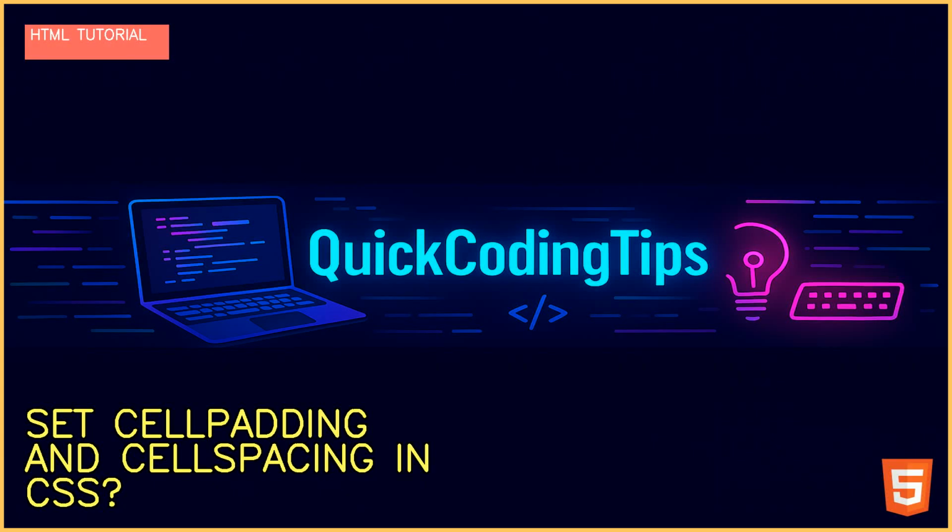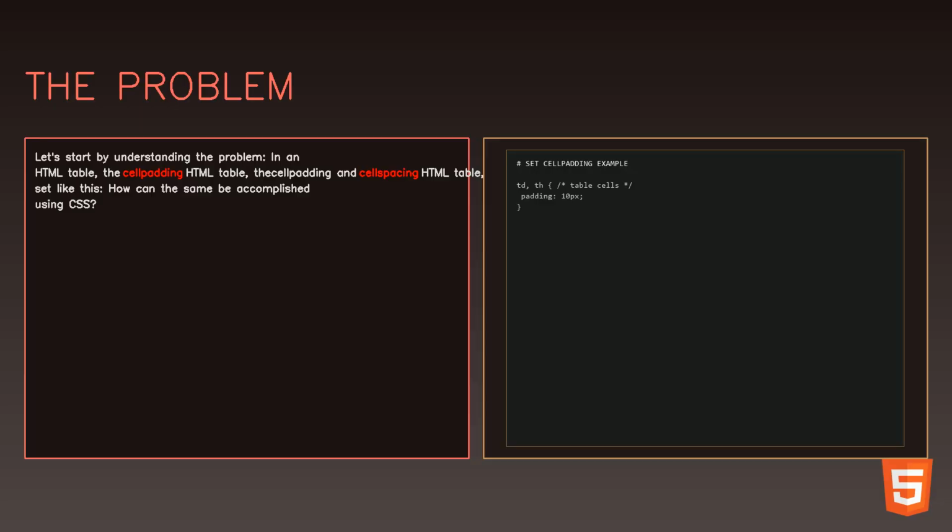Today we're solving a common programming challenge. Let's start by understanding the problem. In an HTML table, the cell padding and cell spacing can be set like this. How can the same be accomplished using CSS? Here's the solution. Basics for controlling cell padding in CSS.